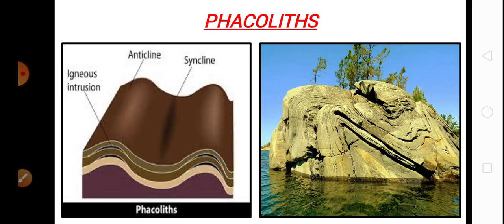Phacoliths. Phacoliths are formed due to injection of magma along the anticlines and synclines in the region of folded mountains.